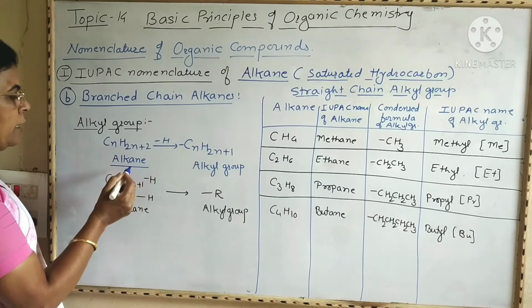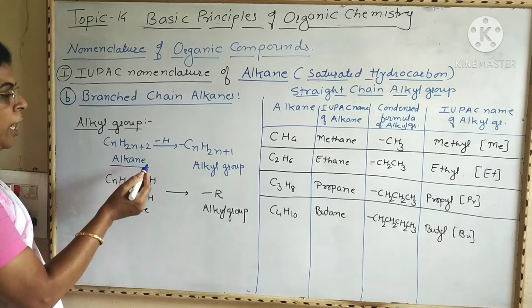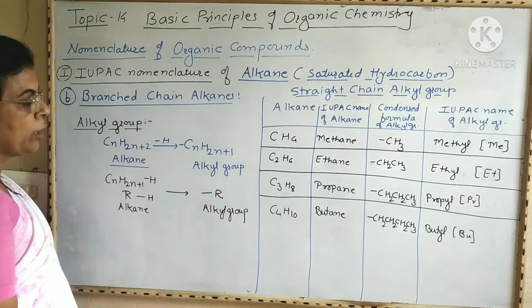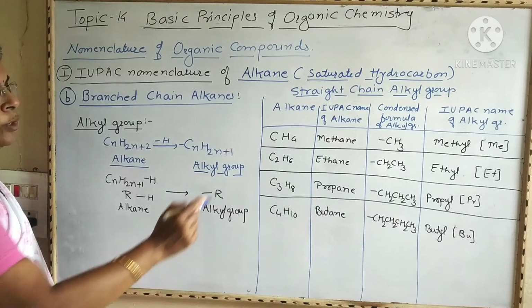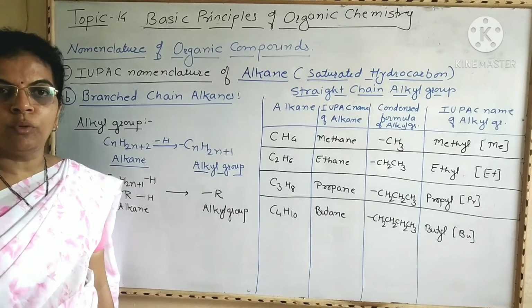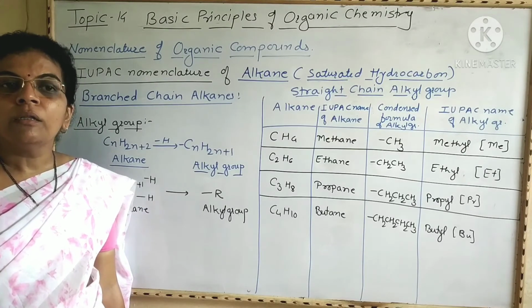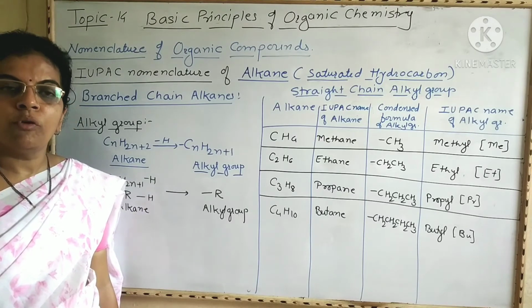Now this is an alkane. The general formula of an alkane is CnH2n plus 2. When one hydrogen atom is removed, then it becomes CnH2n plus 1. This is the alkyl group. Now in the case of a straight chain alkyl group, the terminal hydrogen atom is removed from the chain.